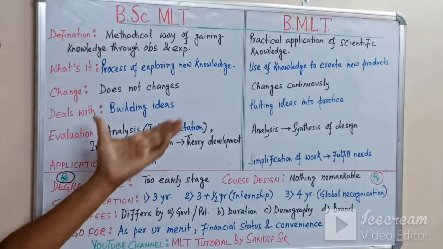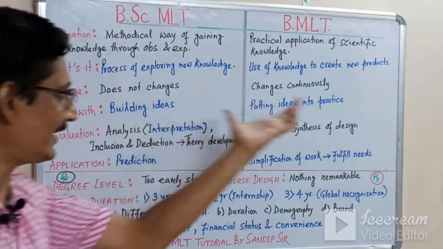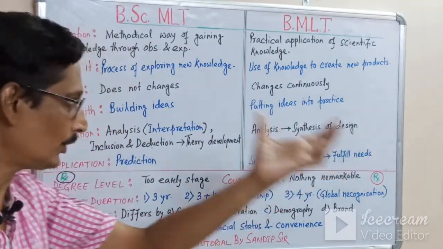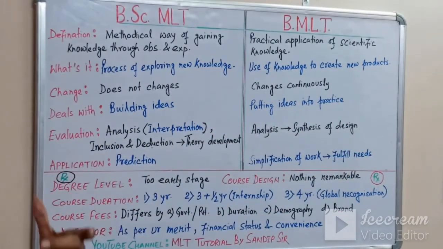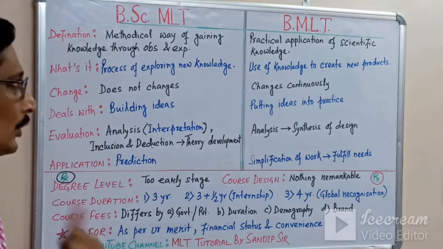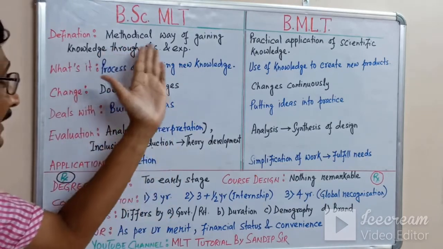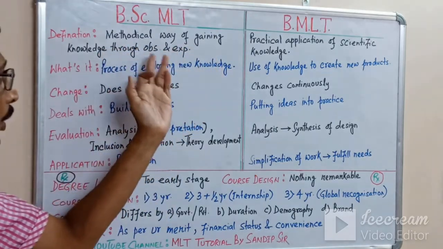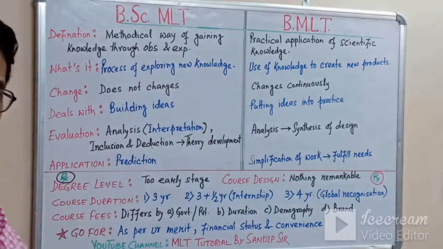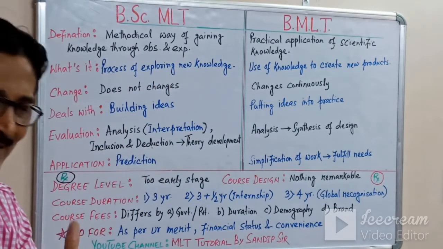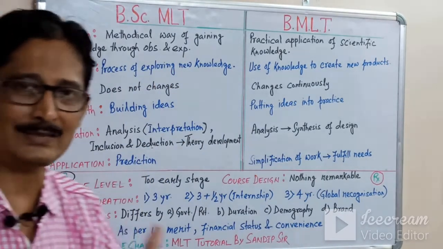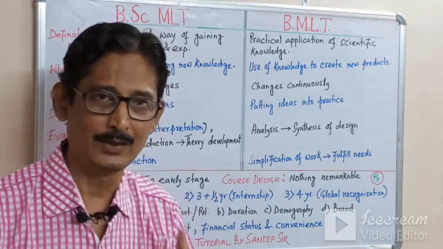Now this is the difference between science and technology. Try to understand this chronologically. Science is a methodical way of gaining knowledge through observation and experiment. Science is always running and is based on nature.